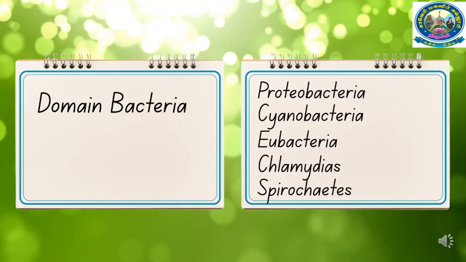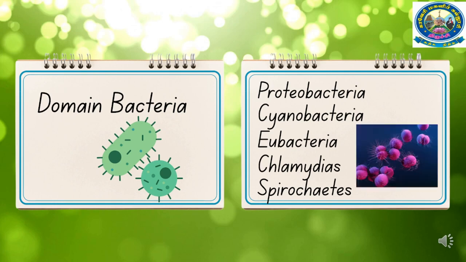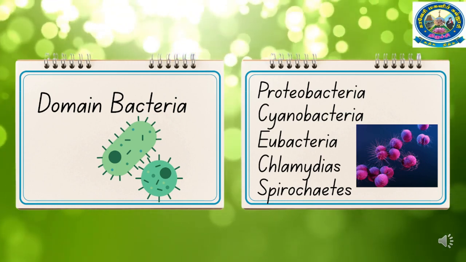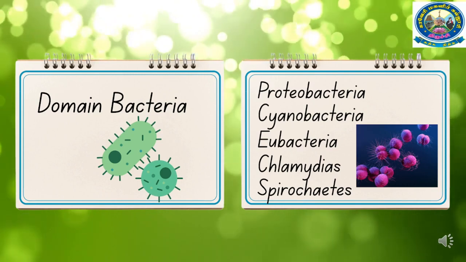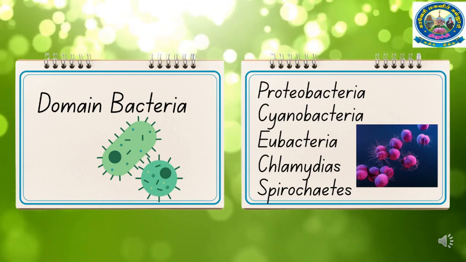Now let us discuss the domain bacteria. They are also prokaryotic cells with bacterial rRNA and contain diacylglycerol diester lipids in their membrane. They are also called eubacteria or true bacteria. Their cell membranes contain ester linkage between unbranched fatty acid chains and glycerol. Their cell wall is made up of peptidoglycan. They are present in the form of 5 phyla, which include proteobacteria, cyanobacteria, eubacteria, chlamydias and spirochetes.